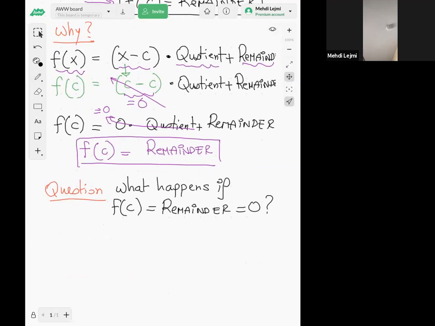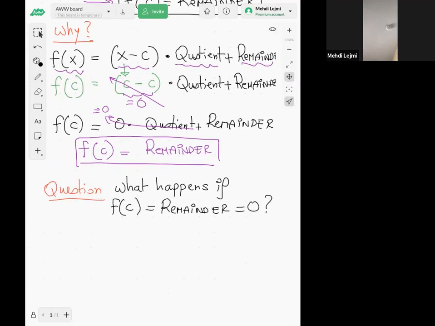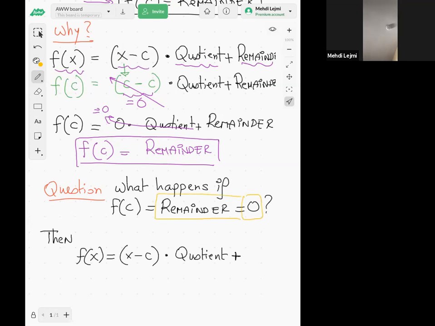Well, let's just write again our equation. f of x, our dividend, is equal to our divisor, x minus c, times the quotient plus the remainder. But we said the remainder is 0, so here we're going to have plus 0.